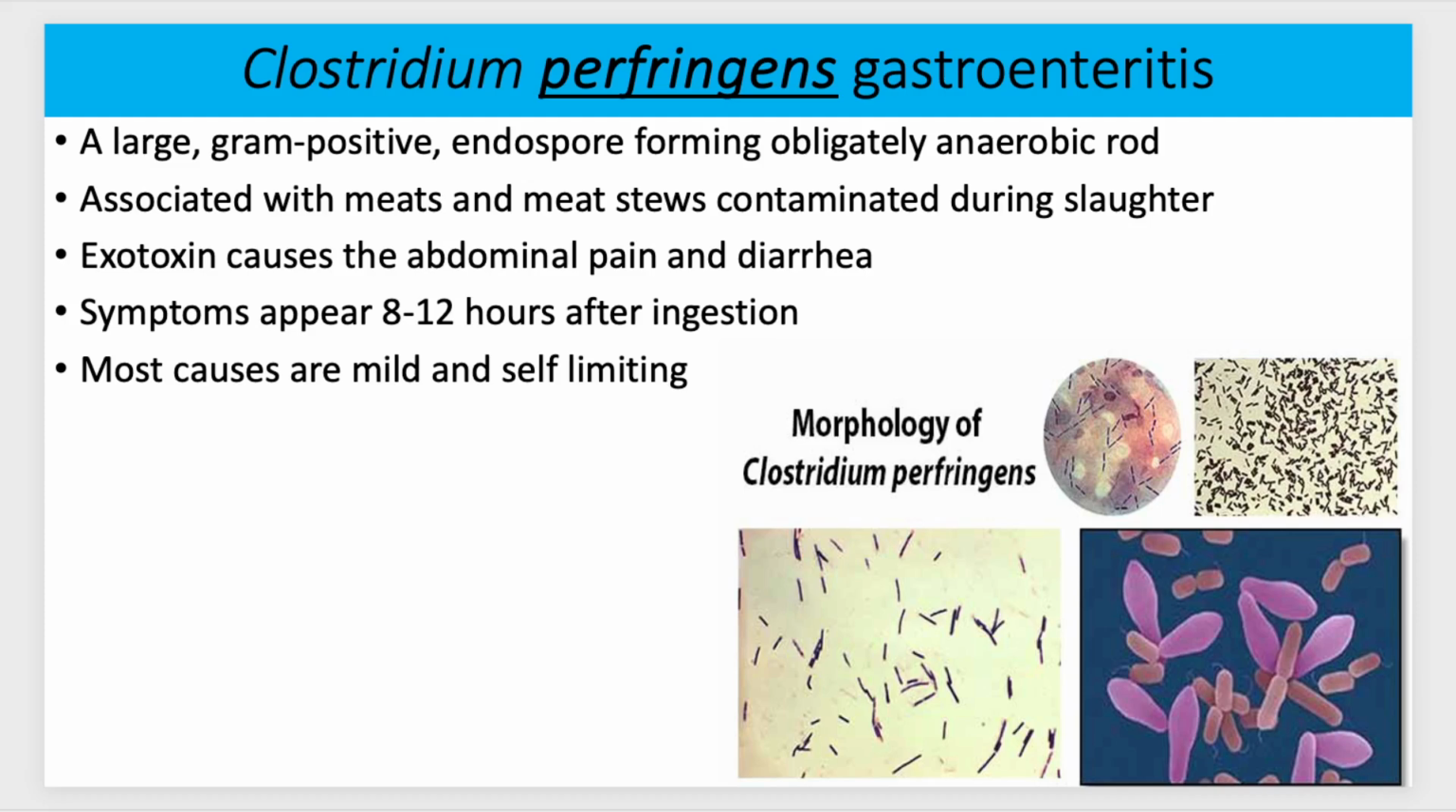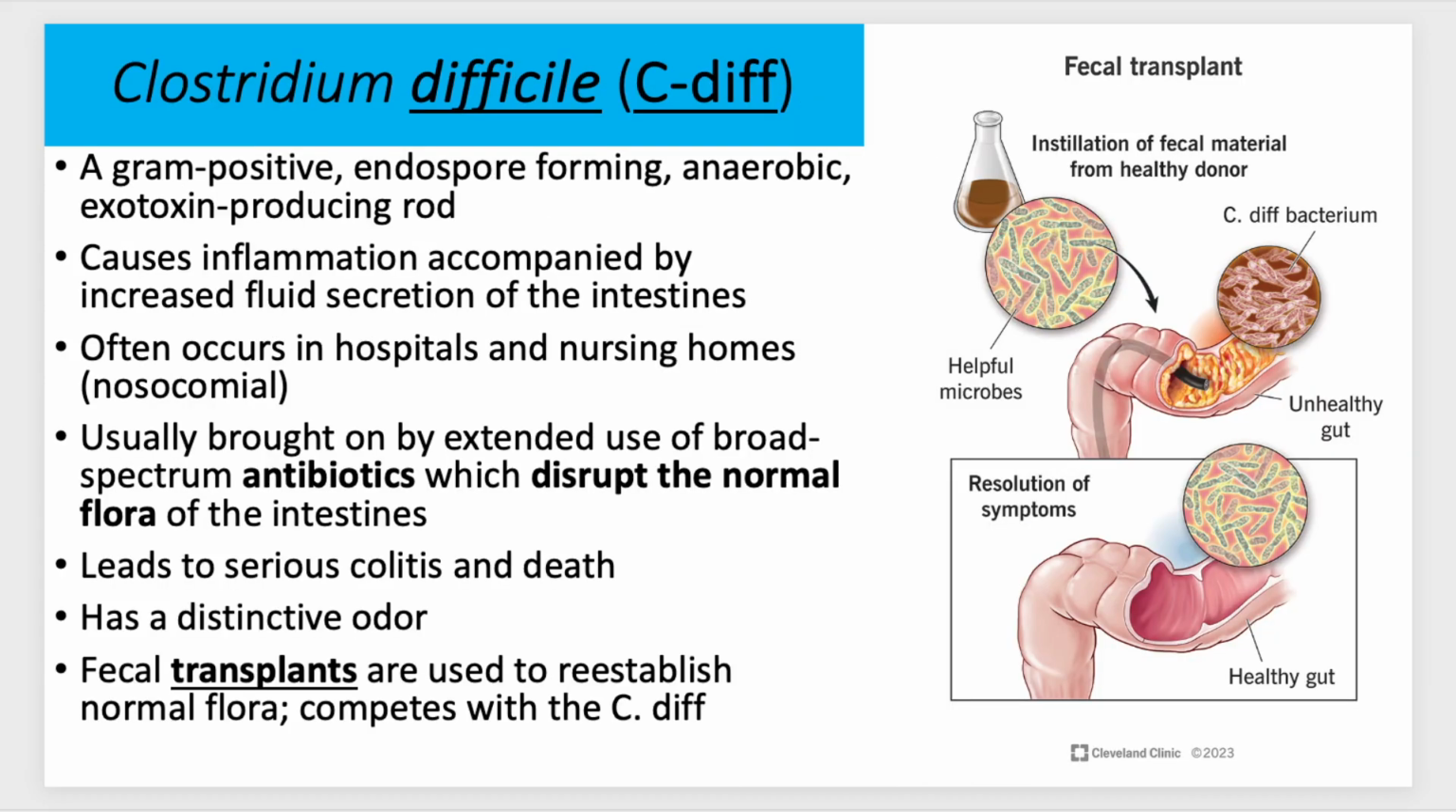So Clostridium perfringens, gastroenteritis, large gram-positive endospore-forming obligately anaerobic rod associated with meats and meat stews contaminated during slaughter. The exotoxin causes the abdominal pain and diarrhea. Symptoms appear 8 to 12 hours after ingestion. So usually you're going to experience food poisoning, it might be very quickly, like right after the meal, within an hour to 6 hours, like within the day. And some will actually take weeks of incubation, but usually you'll experience it within the same day or the next morning.